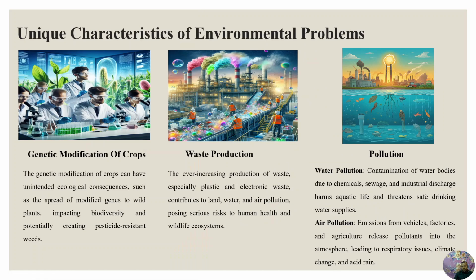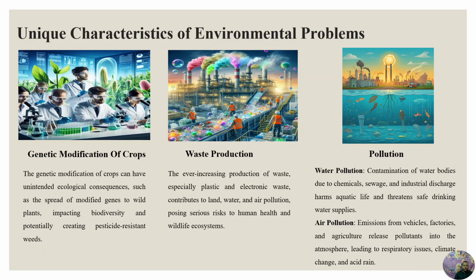Now let's see unique characteristics of environmental problems. Genetic modification of crops. The genetic modification of crops can have unintended ecological consequences such as the spread of modified genes to wild plants, impacting biodiversity and potentially creating pesticide-resistant weeds. Waste production. The ever-increasing production of waste, especially plastic and electronic waste, contributes to land, water, and air pollution, posing serious risks to human health and wildlife ecosystems.